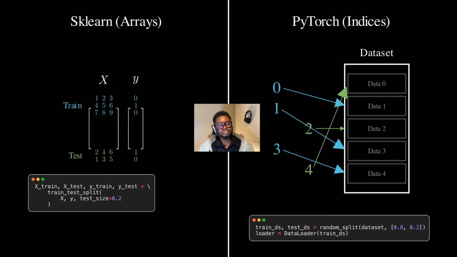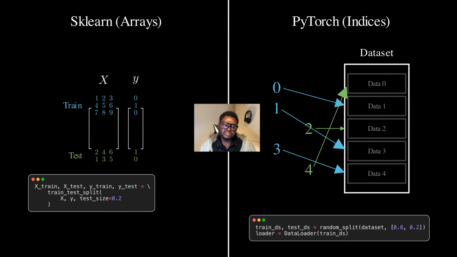But here's the beautiful part: the concepts are identical. Both approaches shuffle before splitting, which takes care of the i.i.d assumption. They can do stratified splitting, which takes care of class balance. They can separate train, validation and test subsets, which takes care of data leakage. And then they also maintain the connection between features and labels, which is very critical.